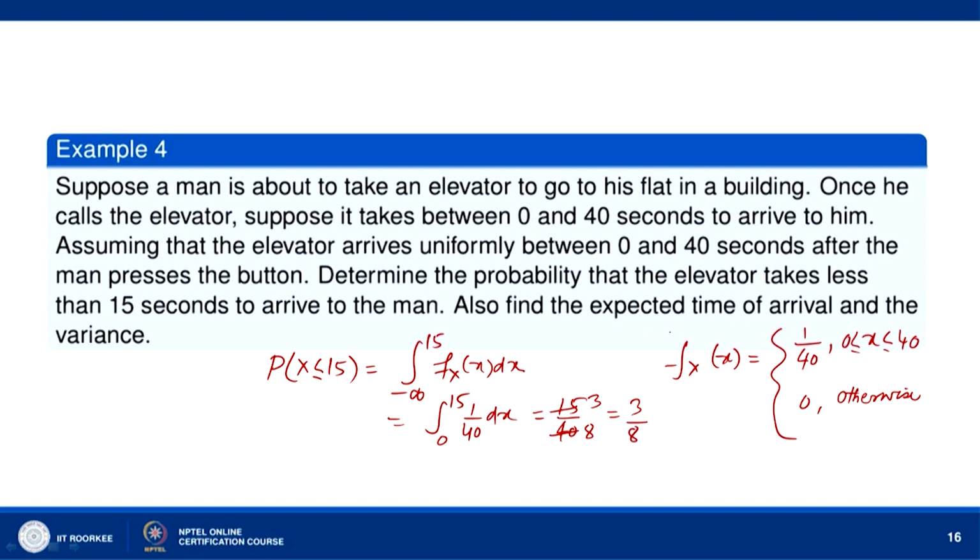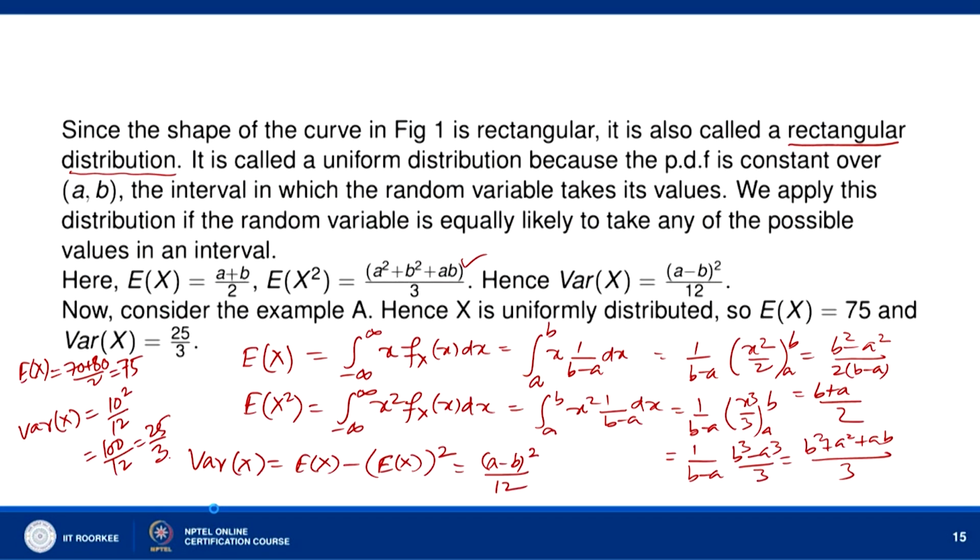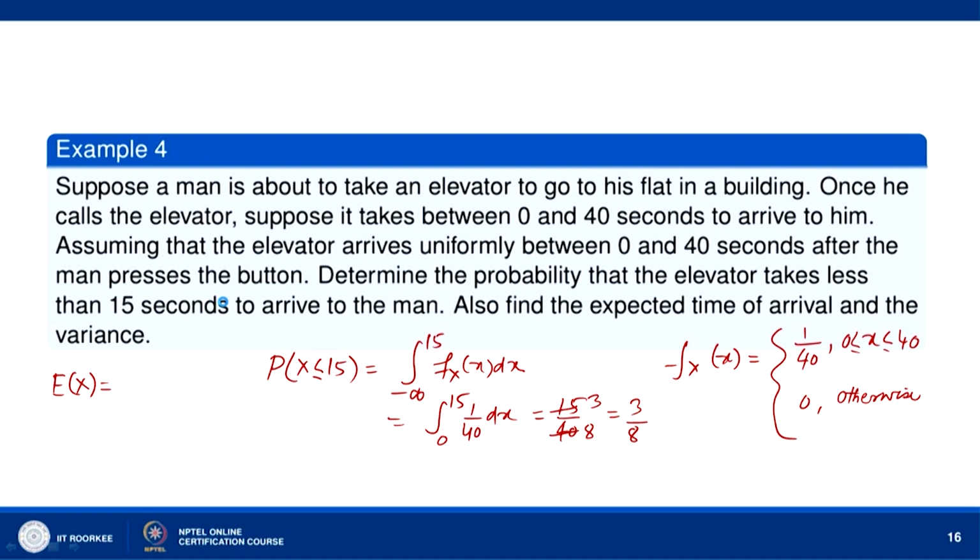Also find the expected time of arrival and variance. So, expectation of x will be equal to, as we have just now seen, a plus b by 2. A plus b by 2 means 0 plus 40 by 2. So, 0 plus 40 by 2, that means 20.